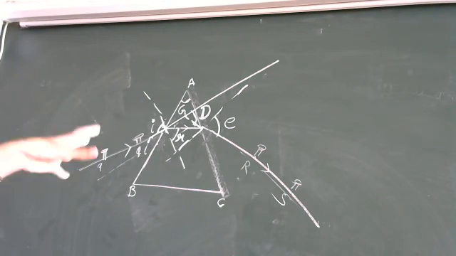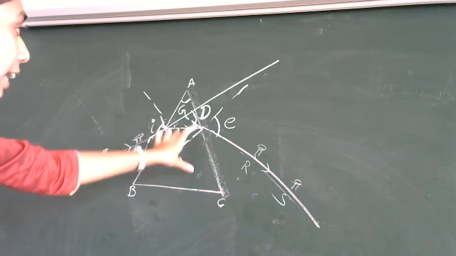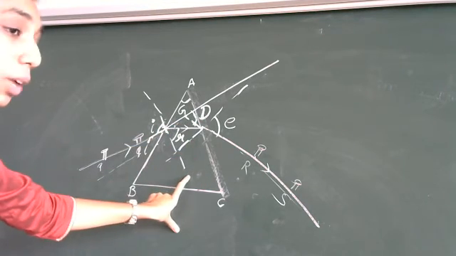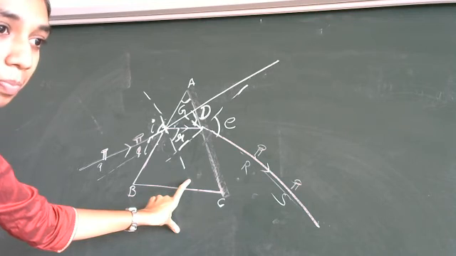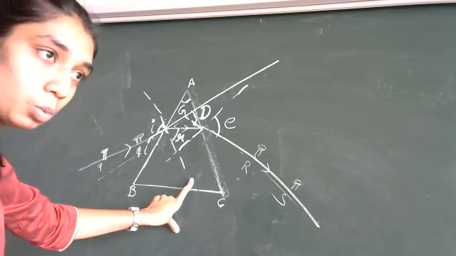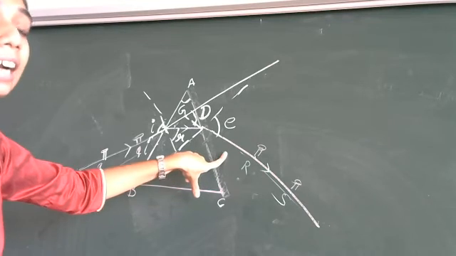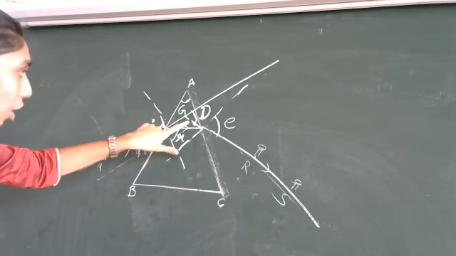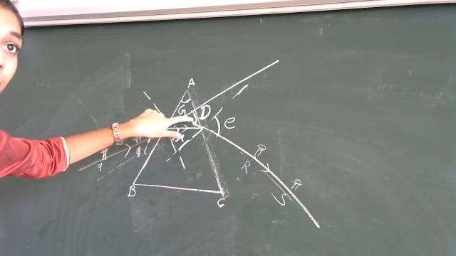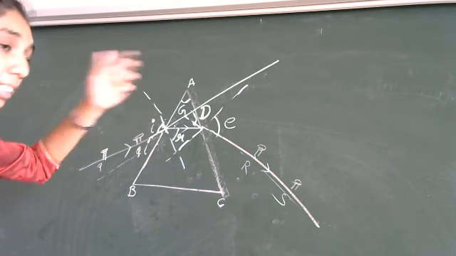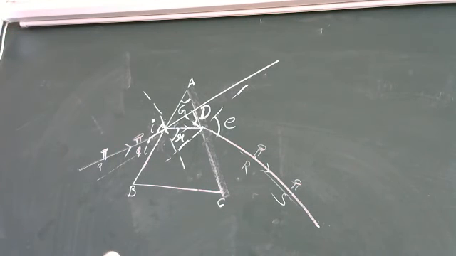Okay, so the main aim of this activity was to find out the angle of deviation, means if the prism is there, how much can it deviate. If the prism is present over here, how much will this incident ray be refracted and change its direction? So we got it. It will change its direction by this angle. You can just keep a protractor and measure it. You will understand what the angle of deviation is. Okay?